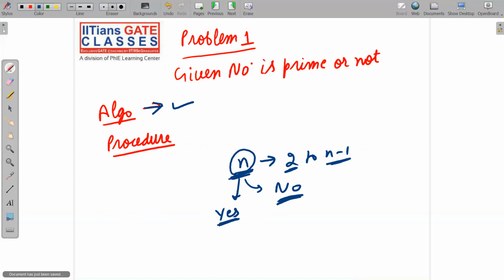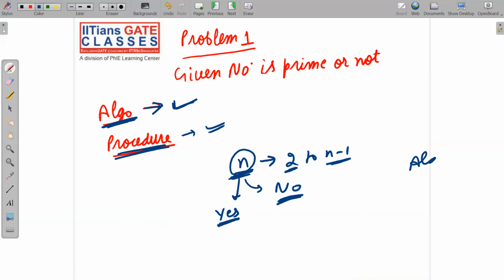Okay, it will obviously halt and say yes or no. Hence, we have an algorithm. And a procedure is a generalized algorithm, right? So obviously a procedure also exists. Directly or indirectly, I want to say every algorithm is a procedure, but every procedure is not an algorithm.